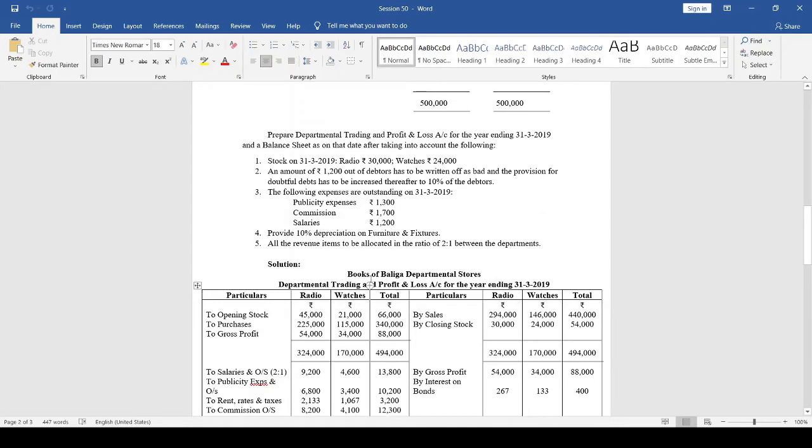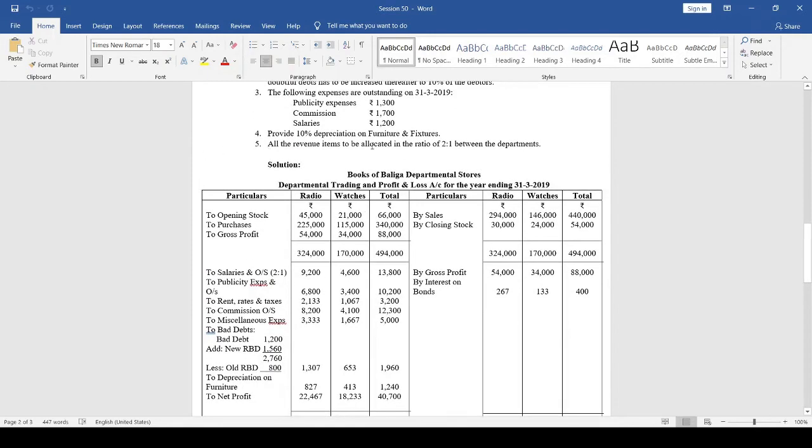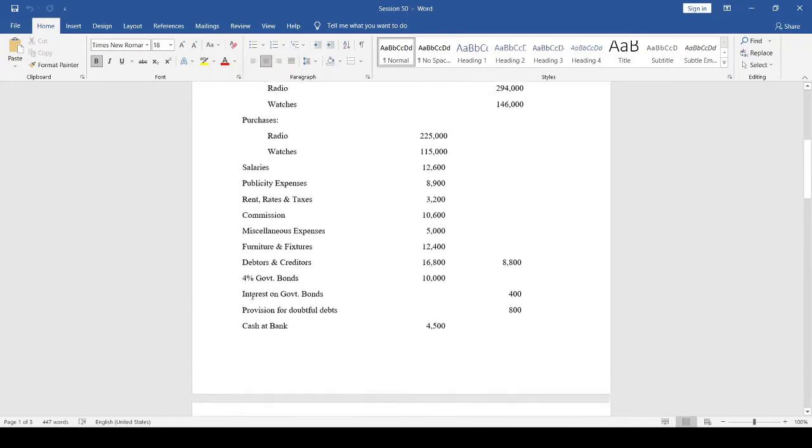So now we have to apportion the expenses in the ratio of 2:1 between the departments. The problem itself says to allocate in the ratio 2:1, so we allocate in that ratio between radio and watches department. Salaries: 13,800 into 2/3, 13,800 into 1/3. So we get 9,200 as salary of radio department, and watches department 4,600. Okay, next publicity expenses and outstanding.